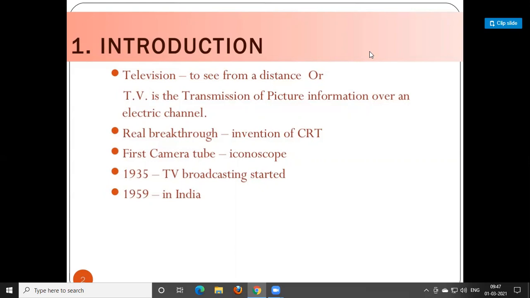Firstly, the real background of television is the CRT, the cathode ray tube, in which television can be presented. In 1935, television broadcasting started in the world. So we can see that television started from 1935, and in India, television started in 1959.